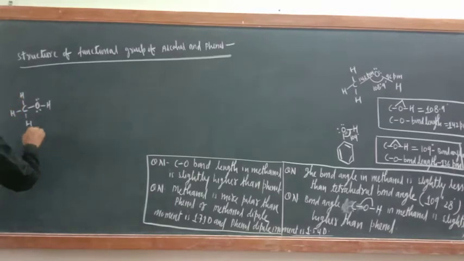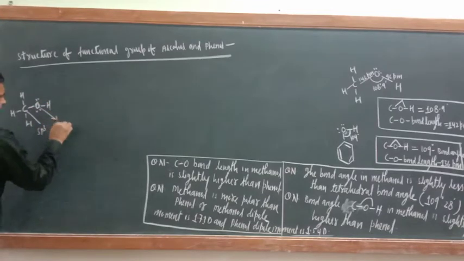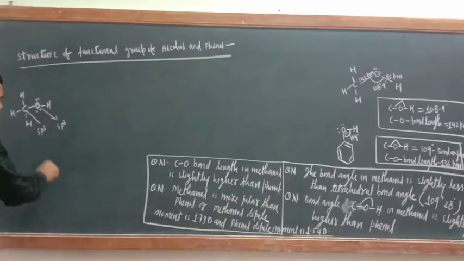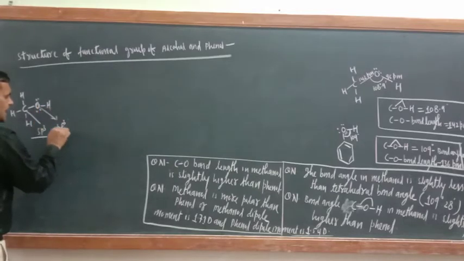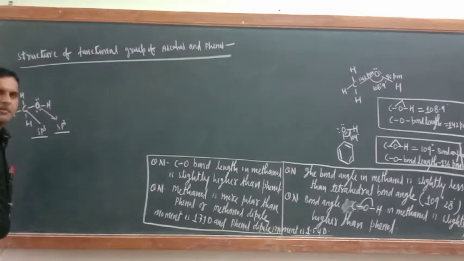Now try to understand. The carbon atom in methanol is sp3 hybridized and this oxygen is also sp3 hybridized. Again listen here. In methanol, the carbon atom is sp3 hybridized and the oxygen atom is also sp3 hybridized.